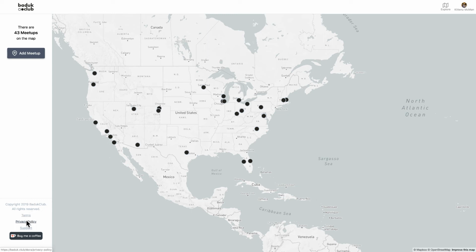You've got the terms and privacy policy. We take privacy very seriously, and our terms are long but fair. I wrote them myself, and they're not sneaking anything in there. If you'd like to contact support, you can email support at baduk.club and report bugs and stuff like that. If you just want to chat or talk about features or make requests, you can email us at hello@baduk.club. But just clicking this link will send you to the email list as well.